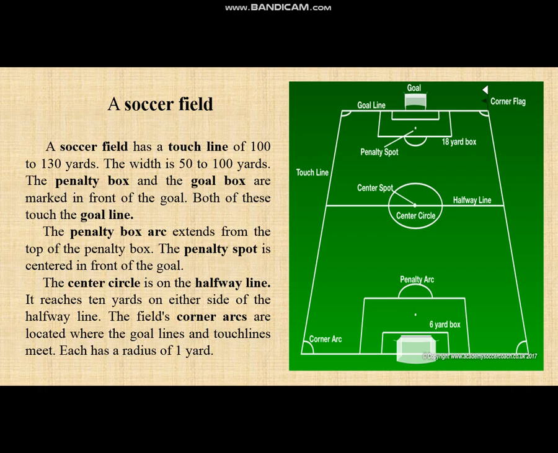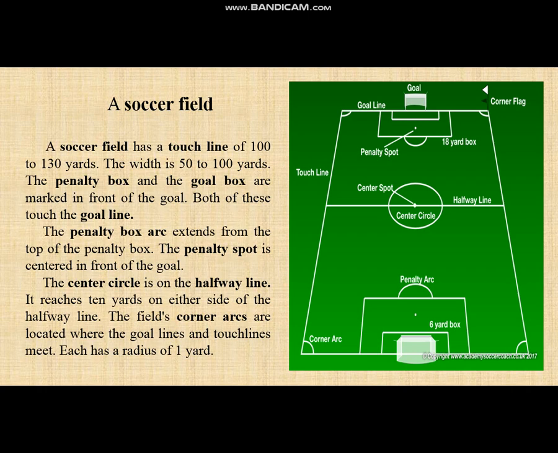Look at the drawing of a soccer field, and there is a description of the soccer field. Let's read together. A soccer field has a touch line of 100 to 130 yards. The width is 50 to 100 yards. The penalty box and the goal box are marked in front of the goal. Both of these touch the goal line. The penalty box arc extends from the top of the penalty box.